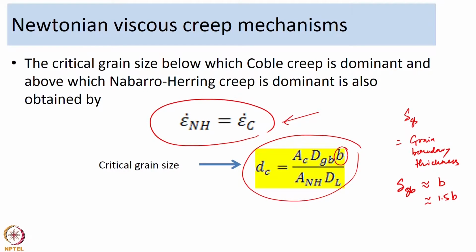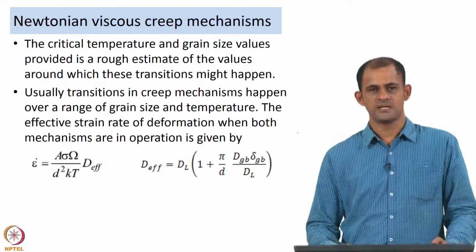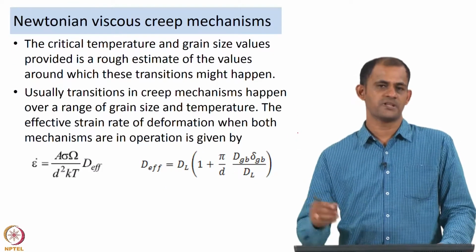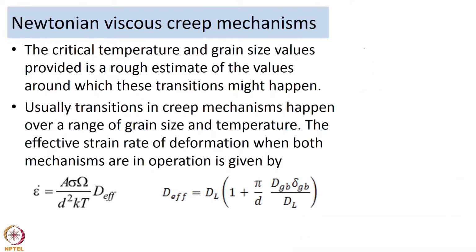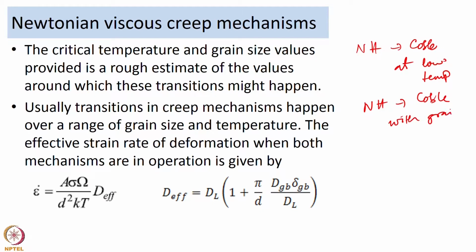But having said that, one thing to understand is these transitions are not going to be that sharp. What I mean is, whether you are moving from Nabarro-Herring to Coble creep at low temperatures, or with grain size refinement, generally this transition is not going to happen at one particular temperature or grain size.